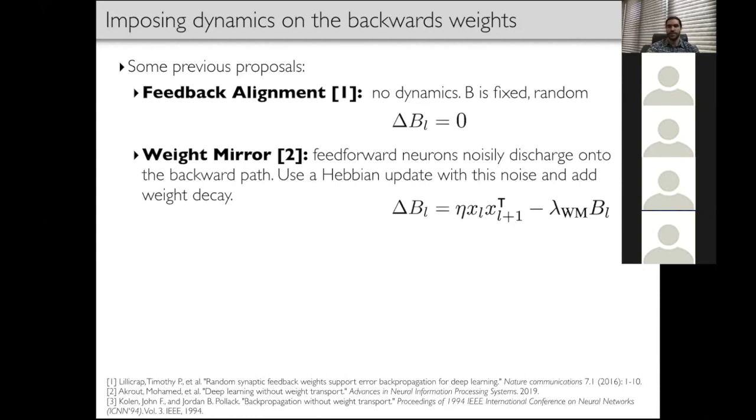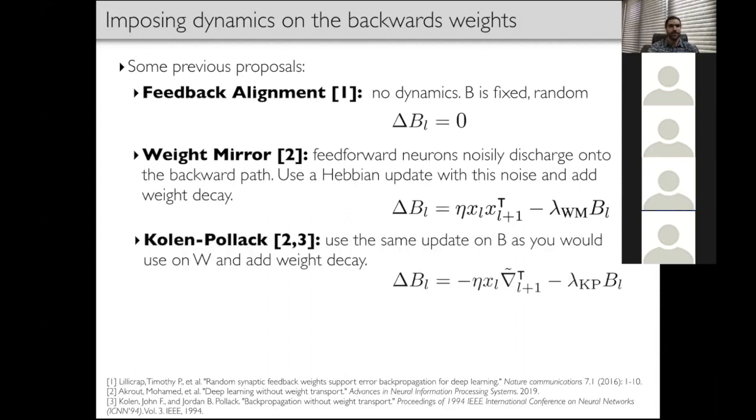You can see the update to be there. Lastly, the Cohen-Pollack algorithm proposes mirroring the update to the forward weights and is also adding weight decay. So these are several proposals for biologically plausible learning. So how can we think about them in a unified setting?